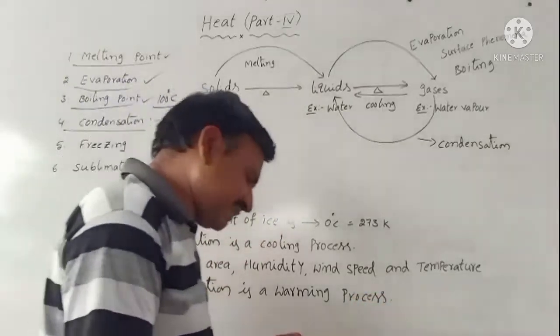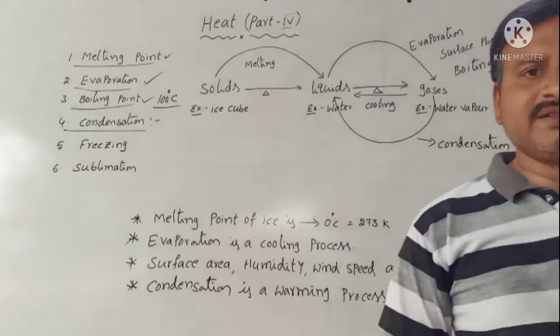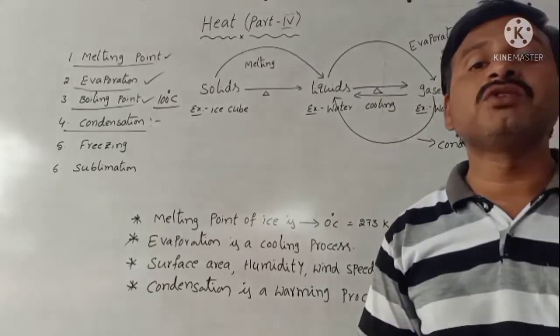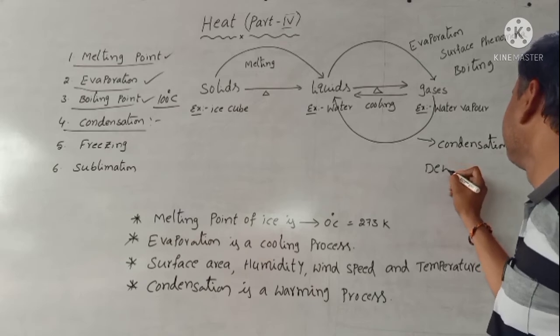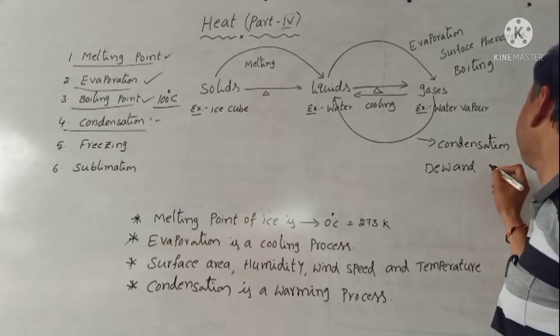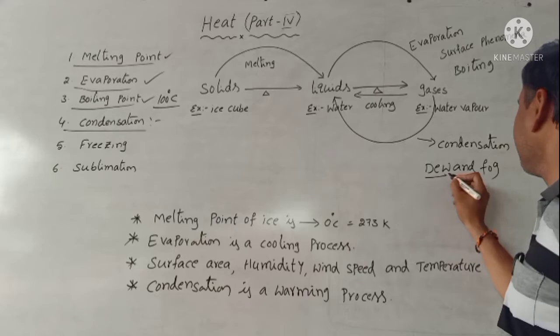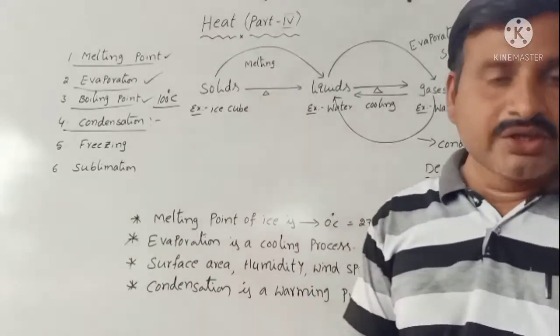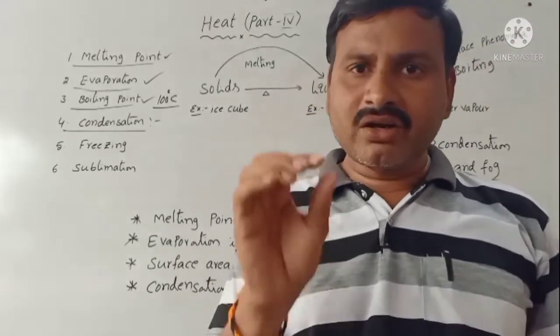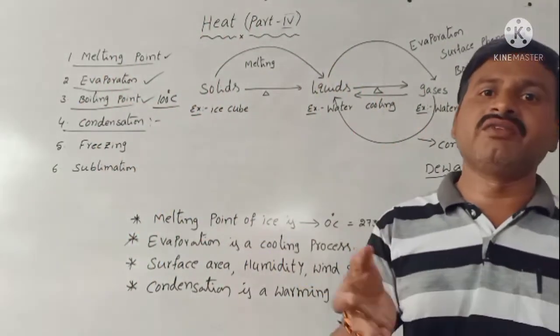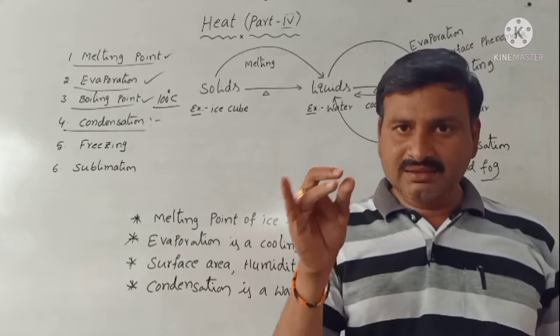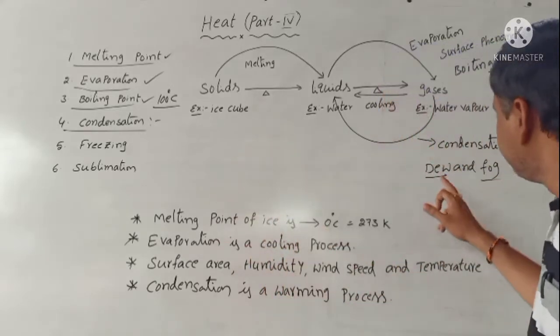Condensation is a warming process. Examples of condensation are dew and fog. Do you know what dew is and what fog is? Dew means condensed water droplets formed on the surface of flowers and leaves. It is called dew.